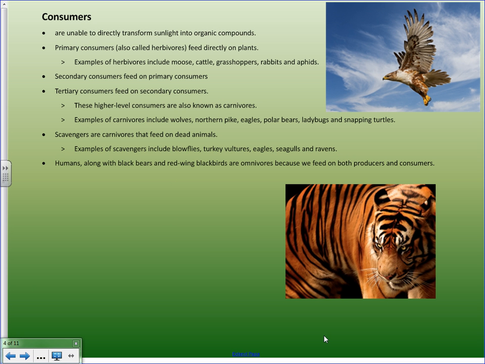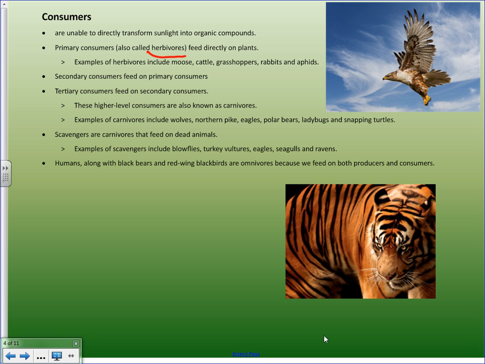Now, consumers, they can't use sunlight directly and transform it into organic compounds. So what they need to do is obtain their energy from other organisms. And there's various levels of consumers. So there's primary consumers. Primary consumers are also called herbivores, and they feed directly on plants.